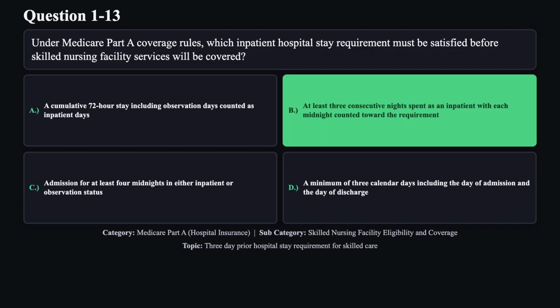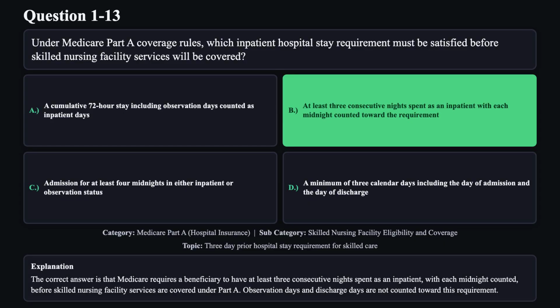The correct answer is B. The correct answer is that Medicare requires a beneficiary to have at least 3 consecutive nights spent as an inpatient, with each midnight counted before skilled nursing facility services are covered under Part A. Observation days and discharge days are not counted toward this requirement.